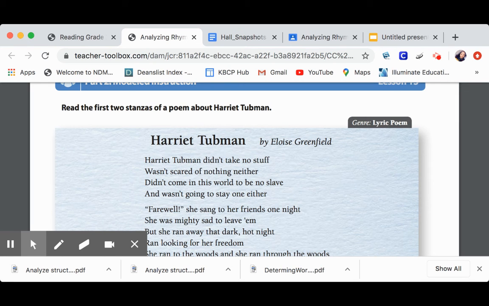We're also going to read this Harriet Tubman little passage, which honors the famous African American woman. Welcome Home is a story about a girl and her brother who is in the Air Force and is deployed to the Middle East. Okay, so that's what we're about to read about. It's a lyrical poem.